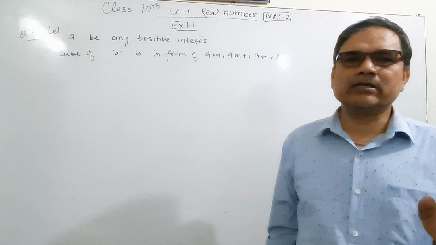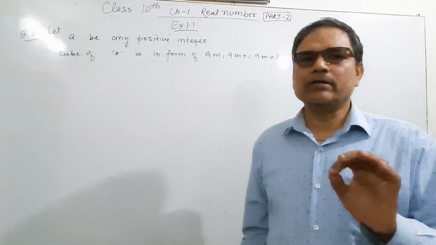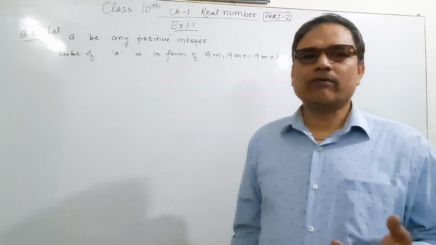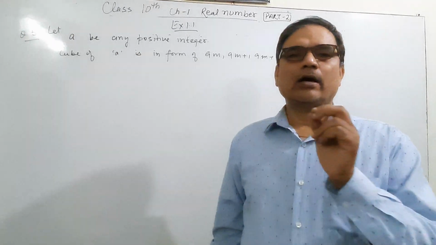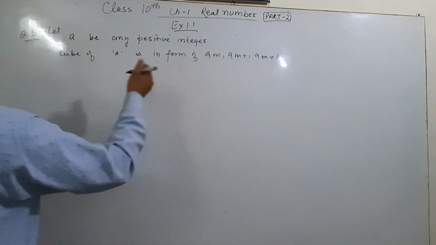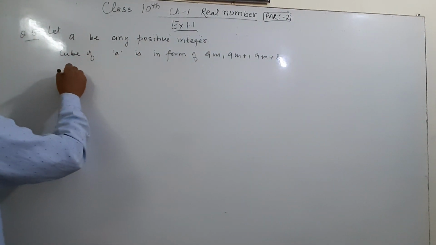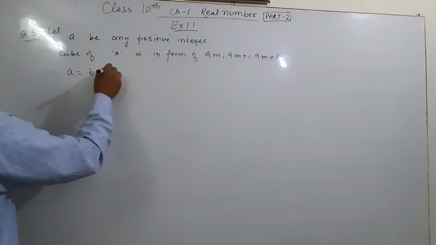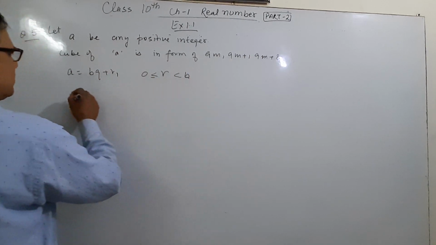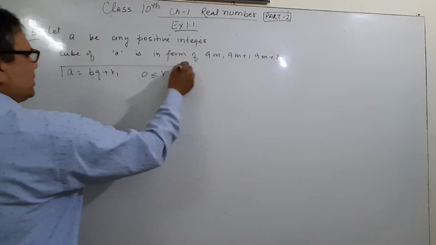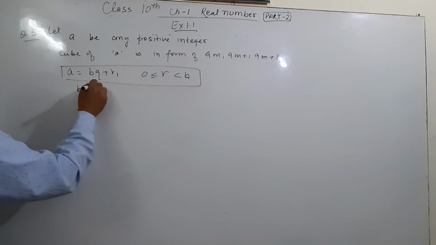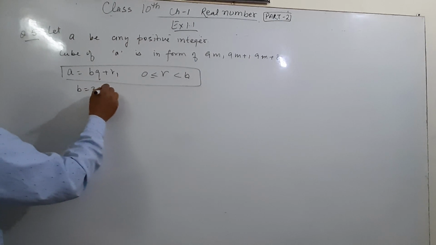So it is not compulsory to take b is equal to 9. We can assume, or we can take for this question, b is equal to 3. So in the form a is equal to bq plus r, the possible values of r, here r, then b is equal to 3.